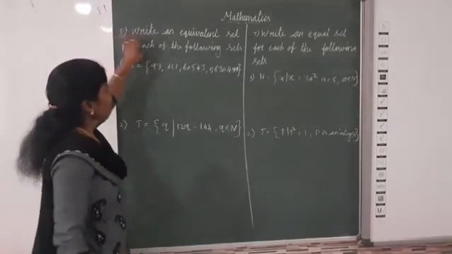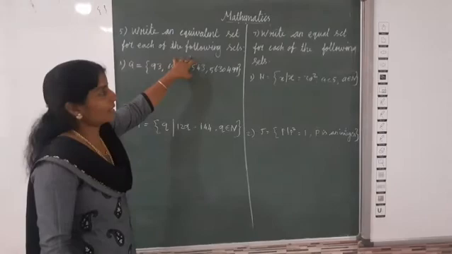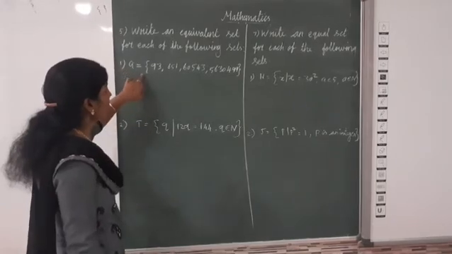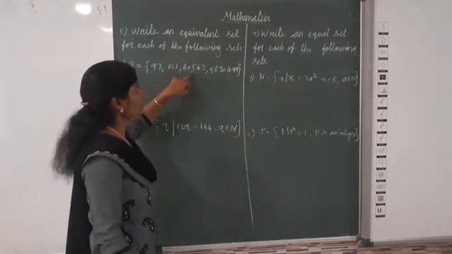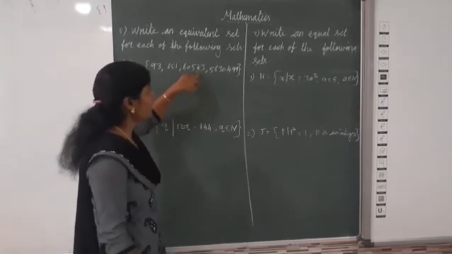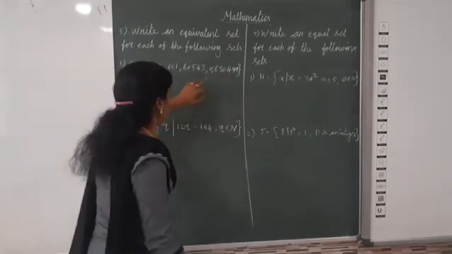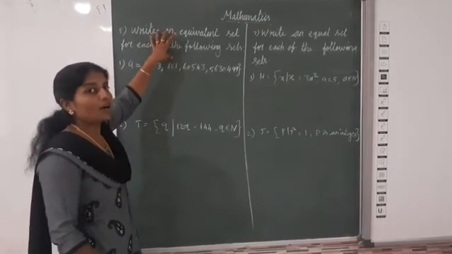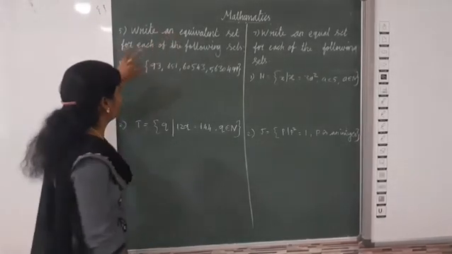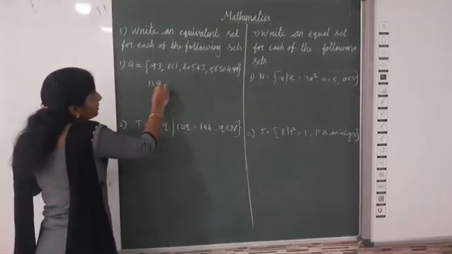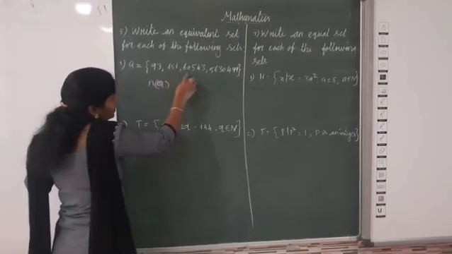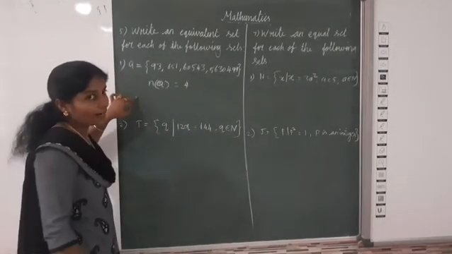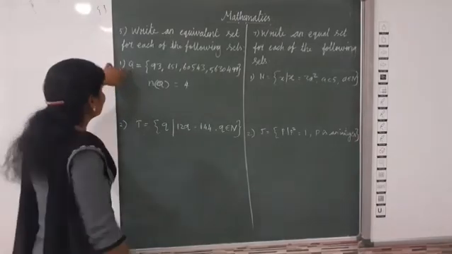Now next one, write an equivalent set for each of the following set. First one, Q is equal to 93,651, 60,543, 56 lakh, 30,499. Now this is equivalent set means we need cardinal numbers to be the same. Now listen here, n of Q is equal to how many elements are there? 1, 2, 3, 4 elements. So 4.